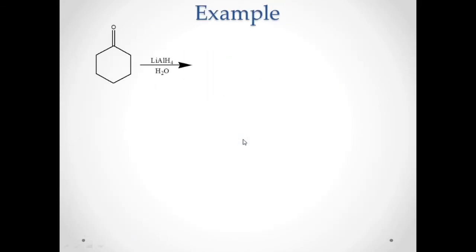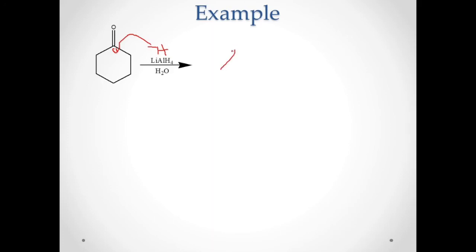So for example, you have your cyclohexanone. I will not discuss naming for ketones and aldehydes anymore because we have not yet discussed that. So you have your cyclohexanone. You have your carbon here, and this is a partially positive carbon. You have your lithium aluminum hydride as your source of your hydride nucleophile. Your hydride nucleophile will attack that.